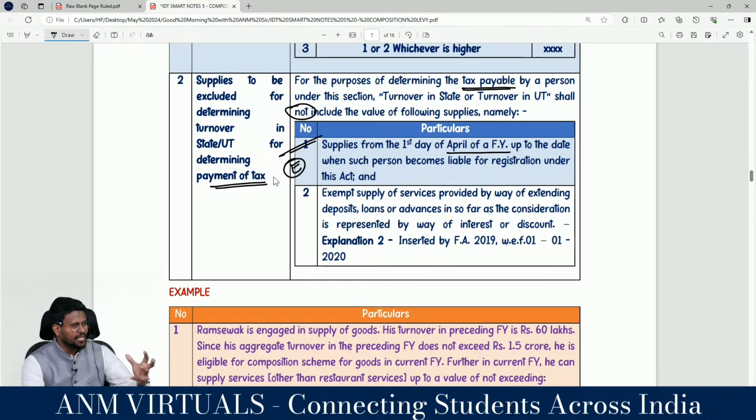This is my threshold exemption, correct? If this threshold exemption is included in the aggregate turnover, it will not pinch me, correct? But if the threshold exemption is included in the state turnover, my dear lovable students, I am liable to pay tax even for that threshold exemption, which I will never allow. That's why it has been excluded.